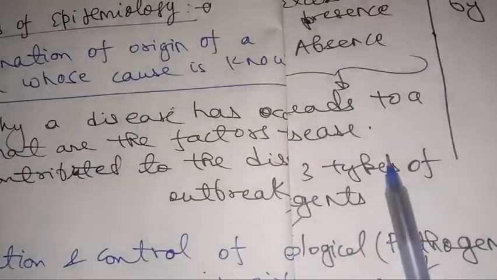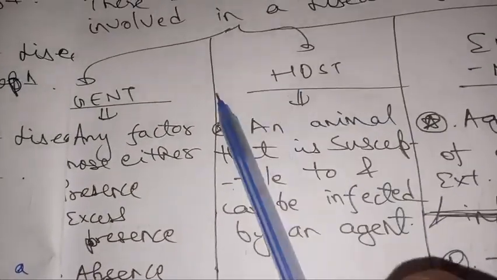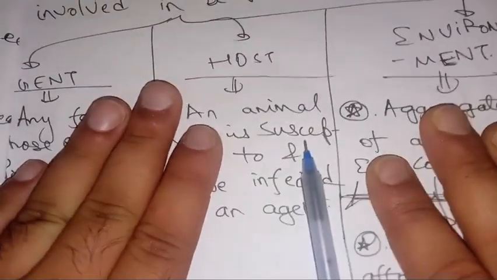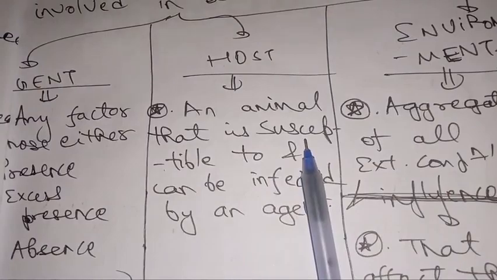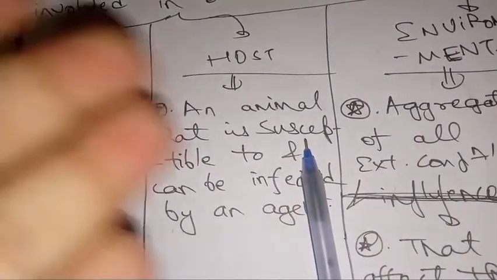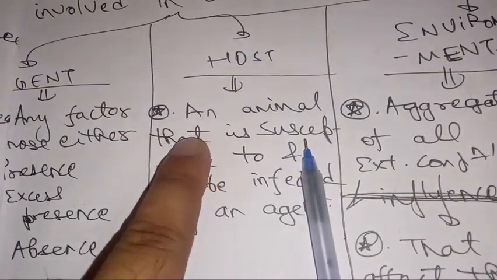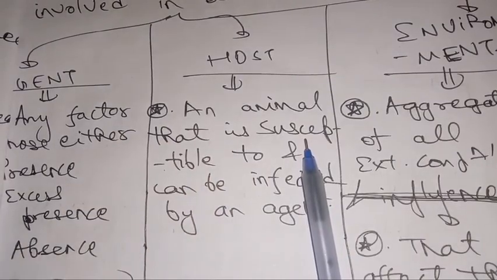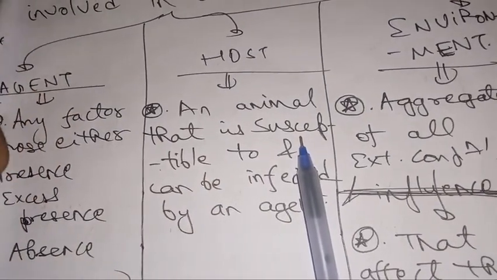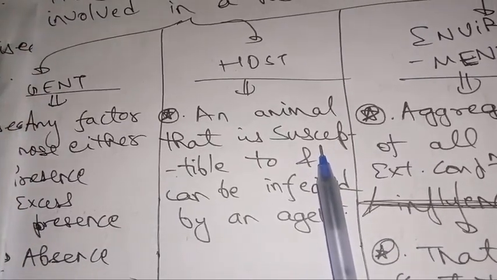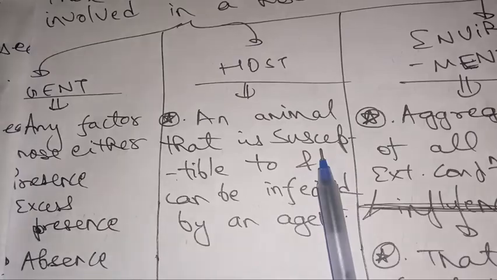Now next we have other terms. Ecology we will discuss just right now. So agent, host, and environment. These three are the factors which are actually involved in the occurrence of a disease. We'll discuss in another lecture that this was one of the shortcomings of Koch's postulate, because he only focused on the agent as the causative agent of a disease. But we need agent, host, and environment, all these three factors, if we want any disease to take place. Otherwise that disease will not take place.